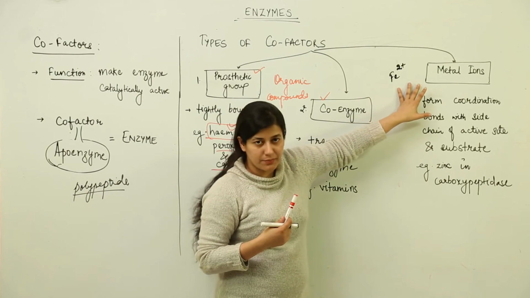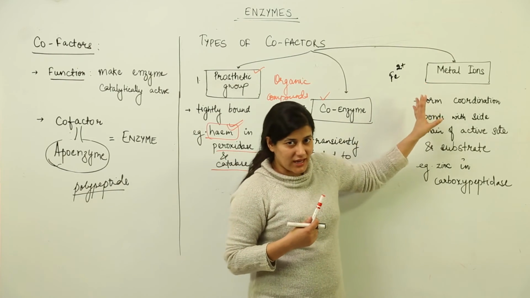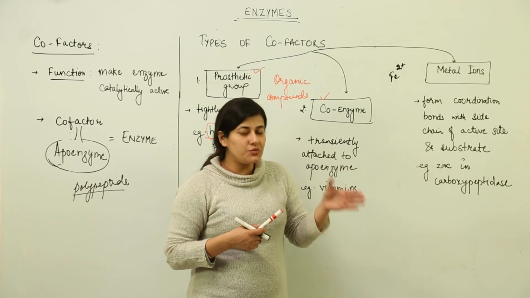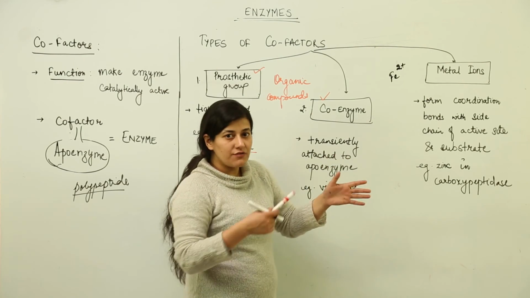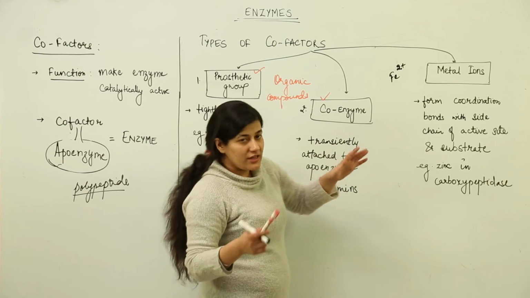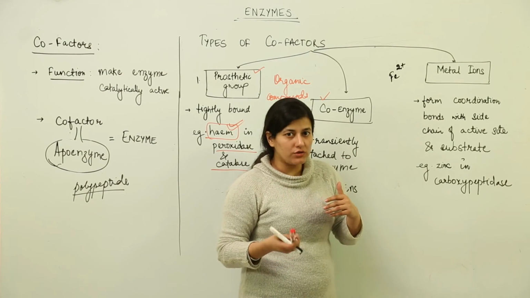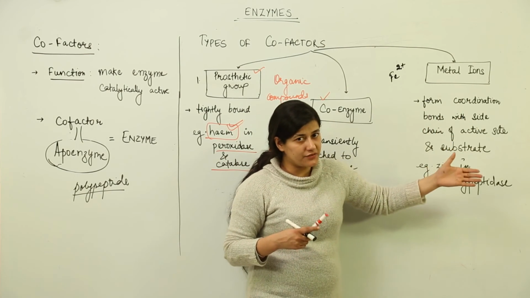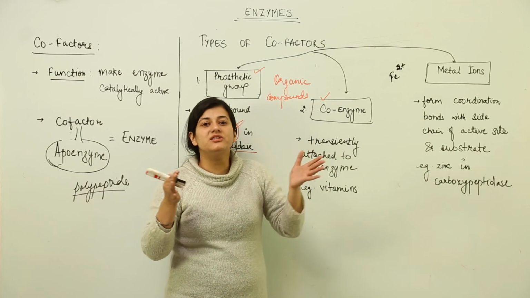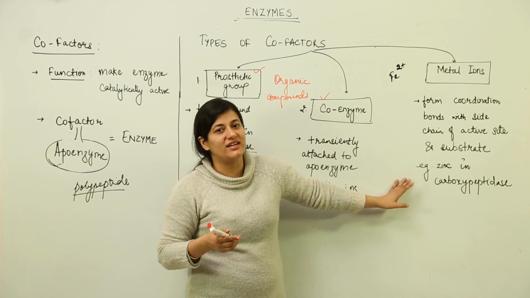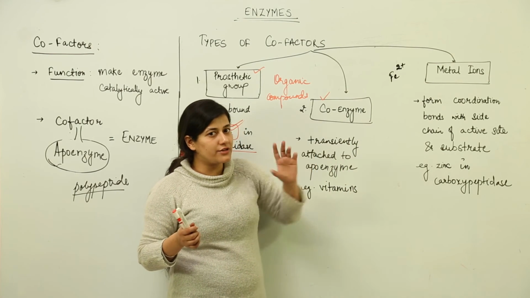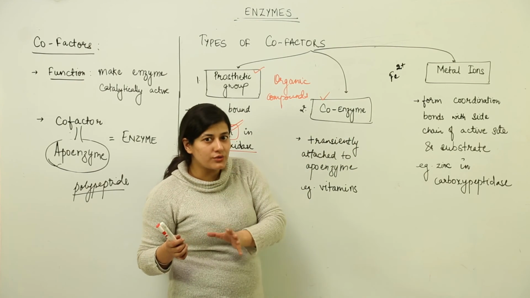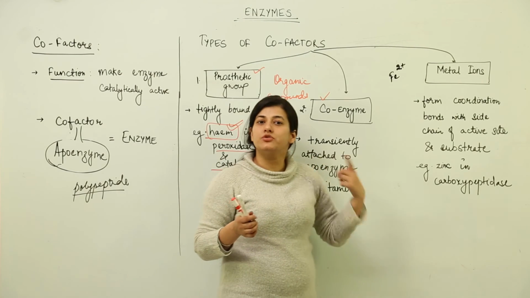We do take those particular metal ions, and these metal ions combine with the apoenzyme in such a way that a coordination bond is formed with the active site, and at the same time, they form a coordination bond with the substrate. Such an organization is made where coordination bonds with the active site and the substrate are formed, and this would bring about ES formation, that is enzyme substrate formation. So you get to know that it is the metal ion that brings the substrate close to the enzyme, close to the active site, and then only the enzyme is able to do its activity,